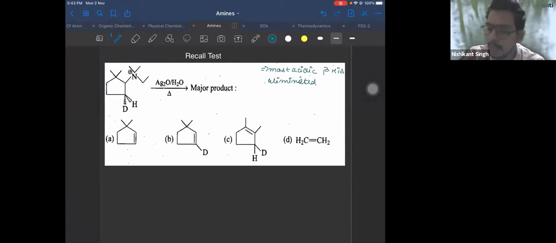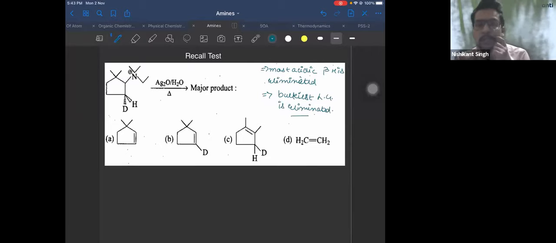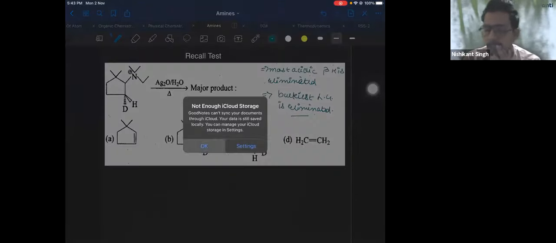The other way you can remember is that the bulkiest leaving group is eliminated. You'll get the same product. If you consider these 2 points, you can always draw the correct product. You can use either of them to solve Hofmann elimination questions.